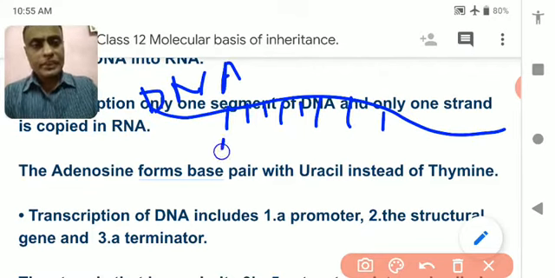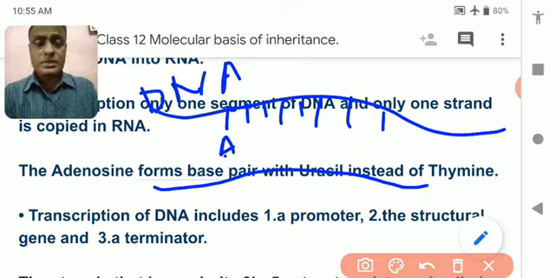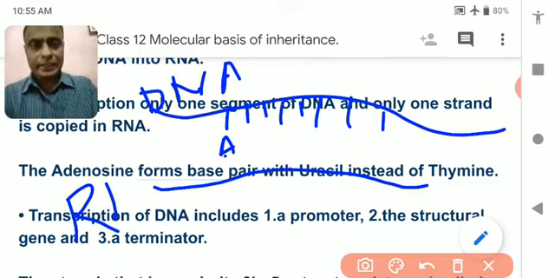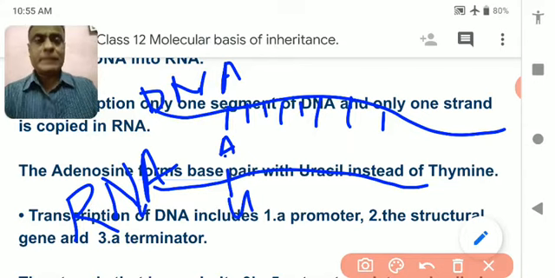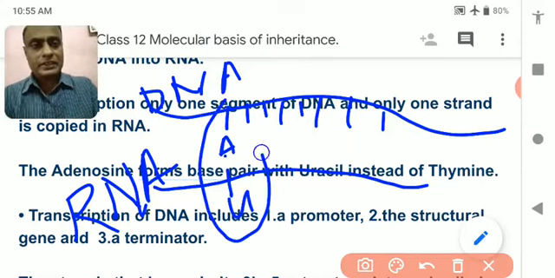If it is adenine in DNA, then for A, the nucleotide that is present in the RNA formed on DNA is U. It is the main difference.